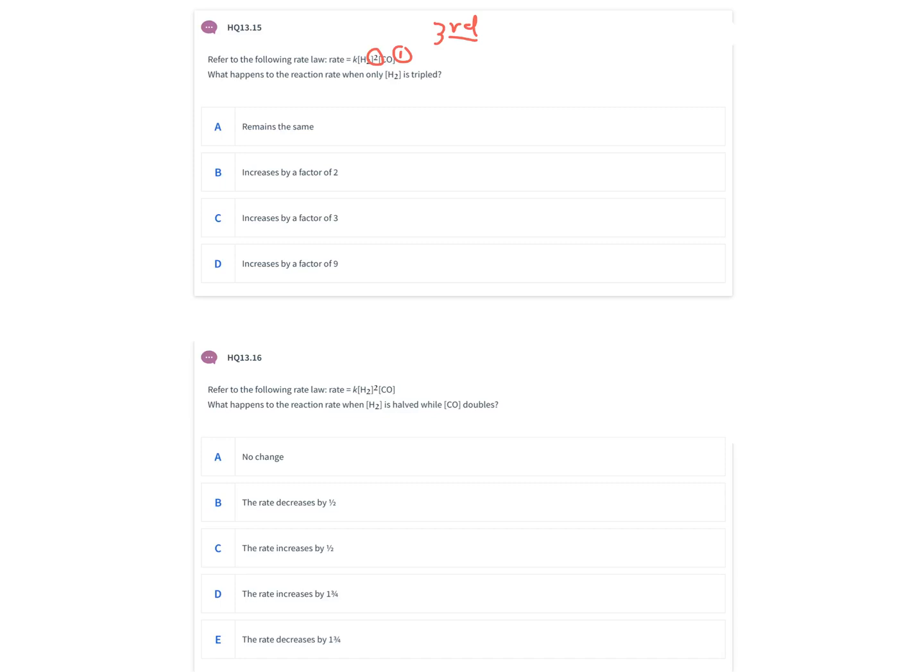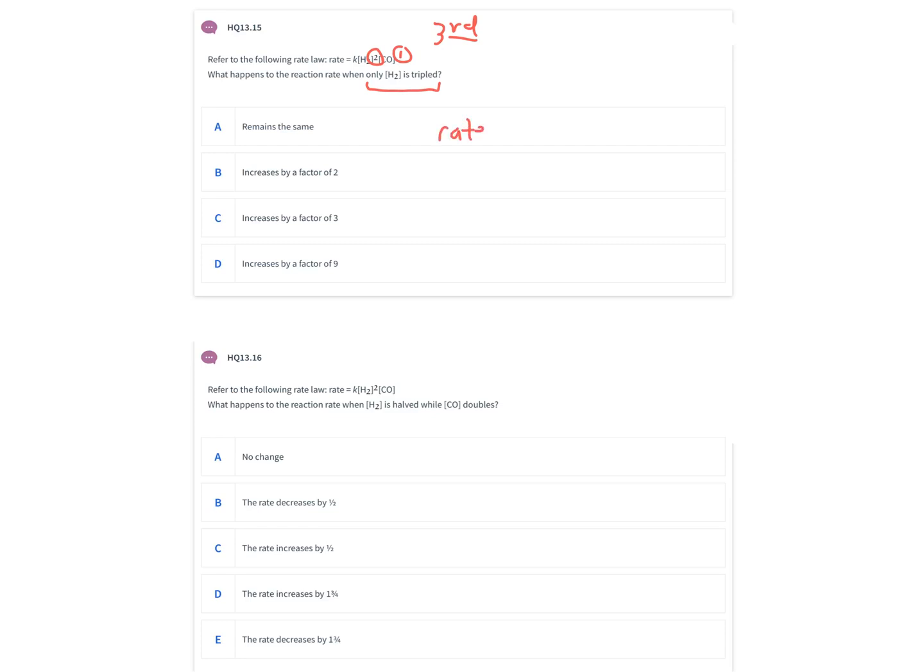And then when we look at each individual component of the reaction, the easiest way to solve this would be to just plug in an example concentration, change that concentration, and then go through the math to determine how the rate changed for the reaction. So for example, if we look at the first one, rate equals the rate constant times the concentration of hydrogen squared times the concentration of carbon monoxide. What happens to the rate of the reaction when the hydrogen concentration is tripled?